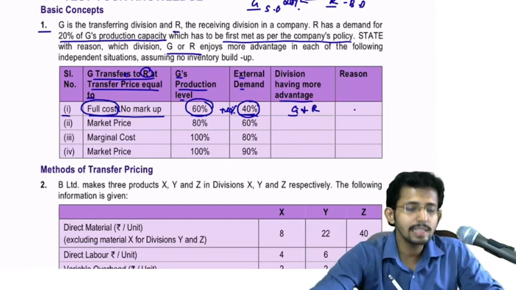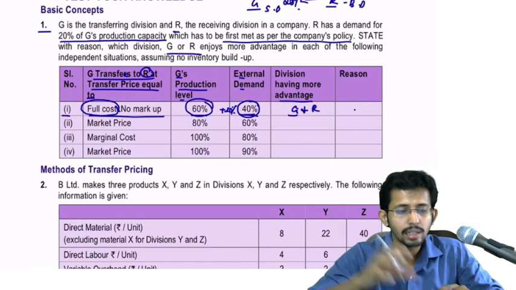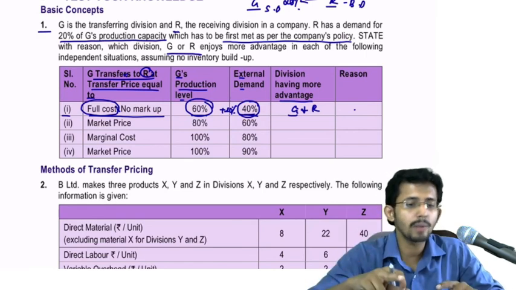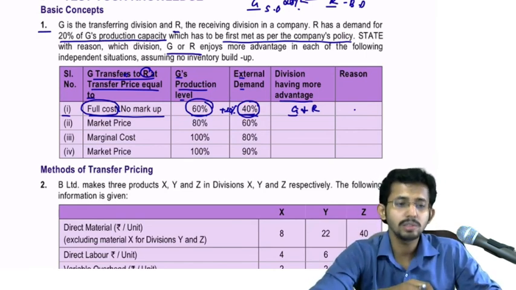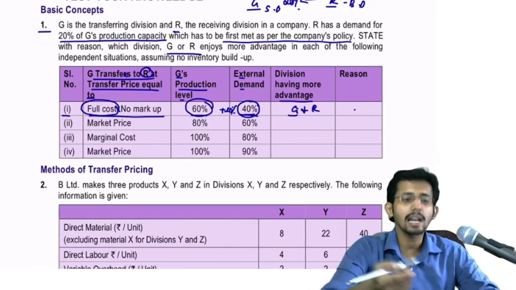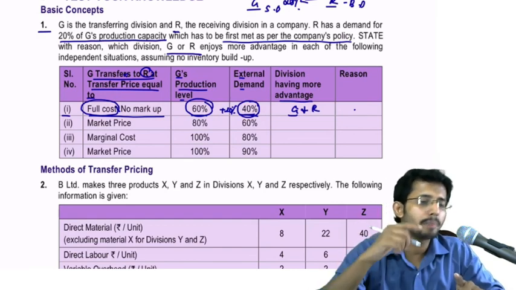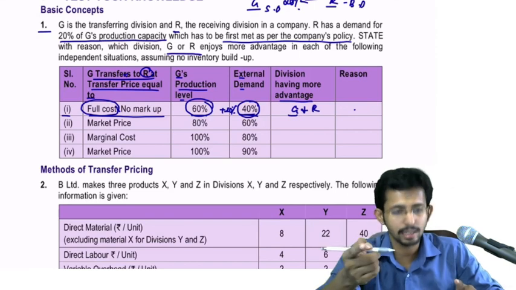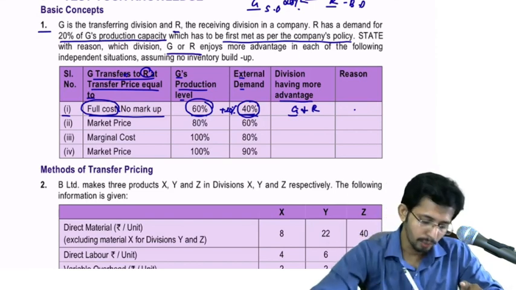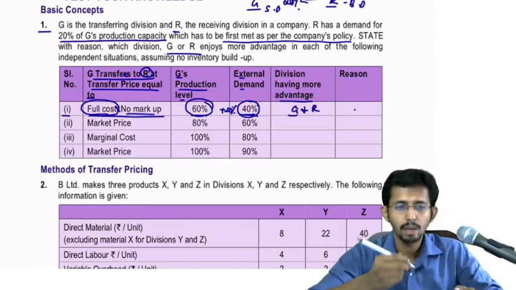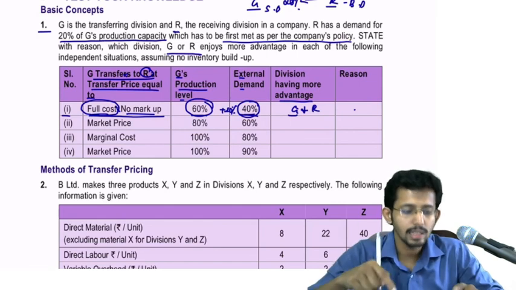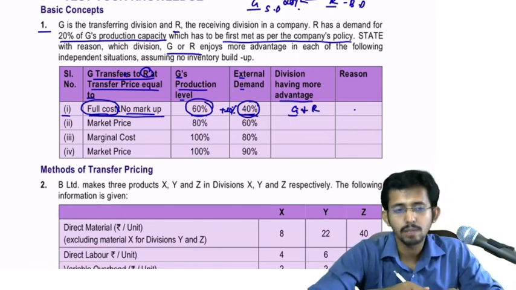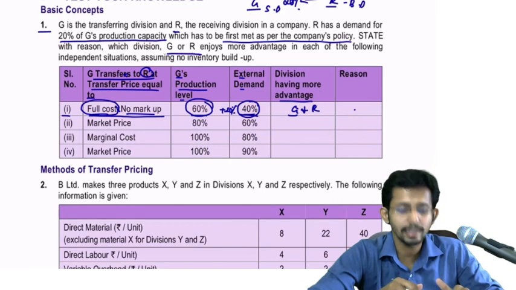So G is able to recover a portion of fixed overheads also. So it is beneficial to G. On the other hand, if R is going to purchase the same product from the outside market, they will have to pay full cost plus markup. But here, since it is internal transfer, they need not pay the markup. So it is also advantageous to them.